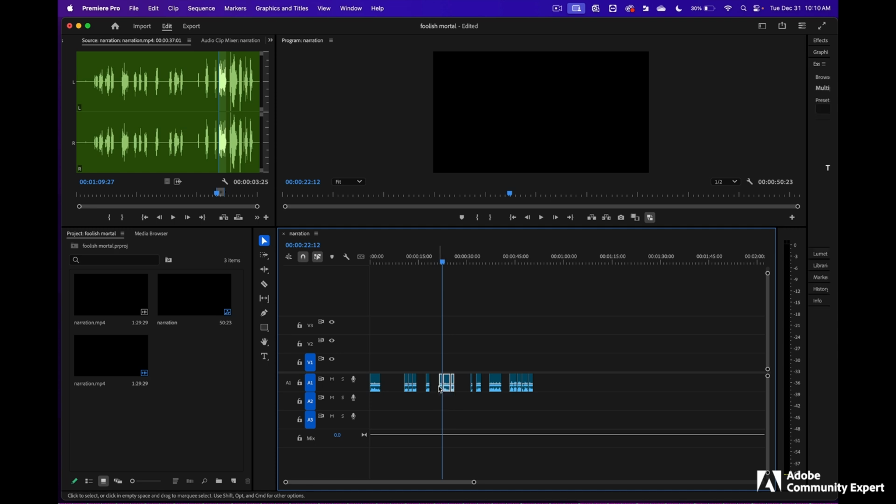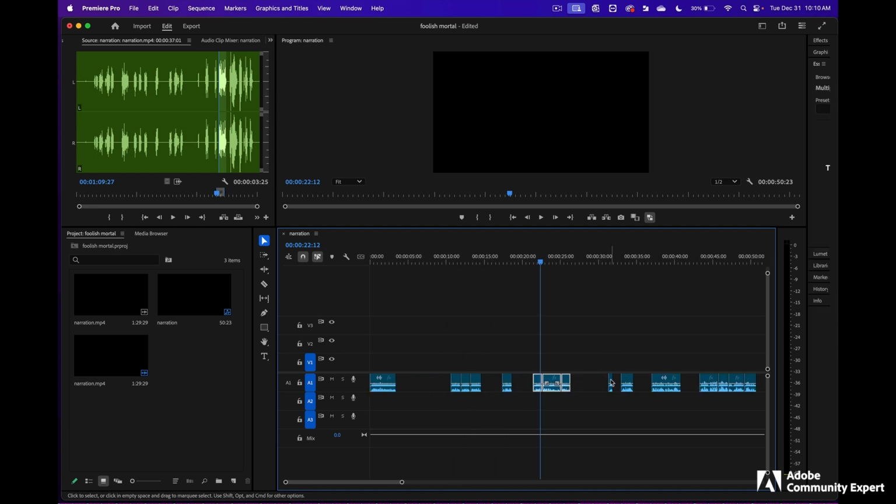So this was the last bit that the mortal says. Zoom in just a little bit and then take this dialogue right here and drag it down over here. I'll take this dialogue and drag it here. I'll take this dialogue, I'll drag it here. I'll do the same with the next few. Notice that I'm clicking and dragging to select the dialogue, and I'll put that one over here. So this track right here is the mortal, and this track down here is the demon.